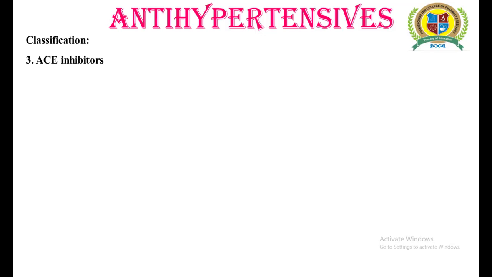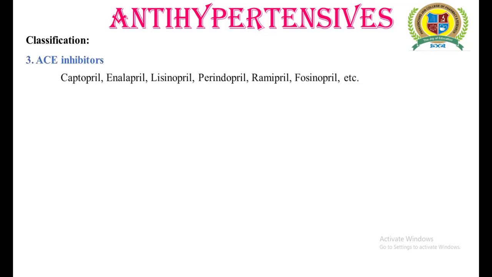This enzyme is responsible for the conversion of angiotensin 1 into angiotensin 2, and angiotensin 2 is a potent vasoconstrictor. It is also responsible for stimulating the adrenal gland to release aldosterone. The examples of ACE inhibitors include captopril, enalapril, lisinopril, ramipril and fosinopril.